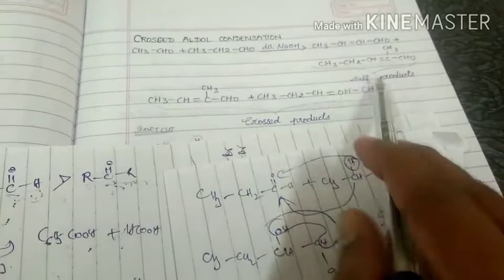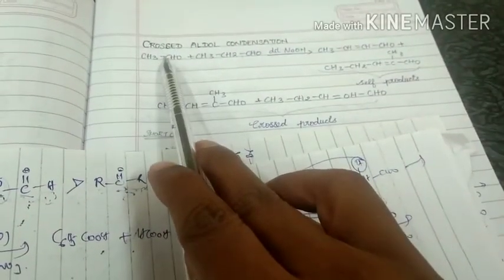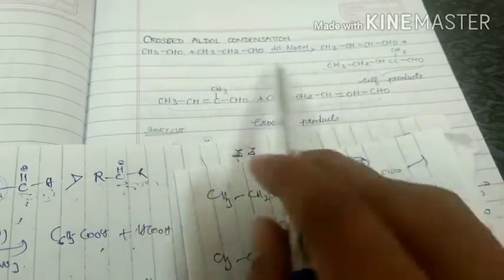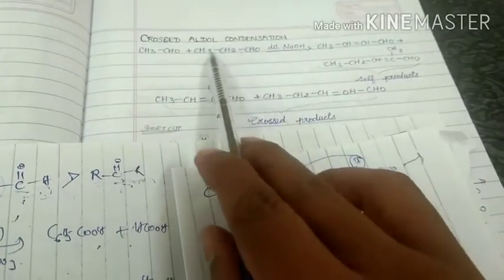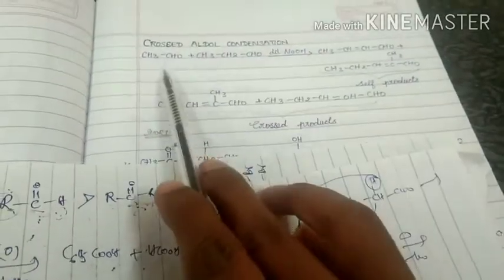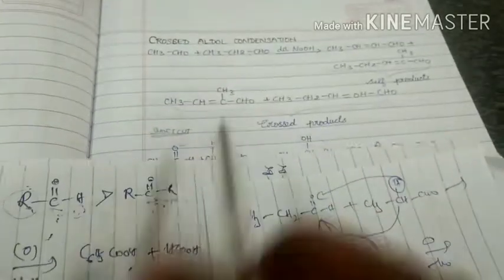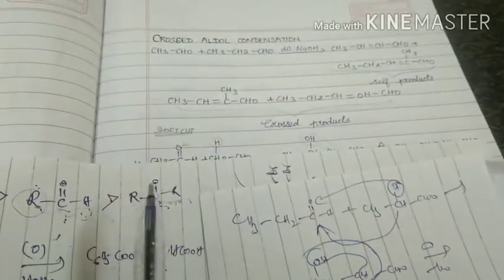So these two products are called self products. Self means when this molecule reacts with the same type of molecule, then we get one product, that is self. So this is also formed by two molecules of this one. Crossed products means when this compound reacts with this one or this compound reacts with this one, then we get a crossed product. This is about crossed aldol condensation.